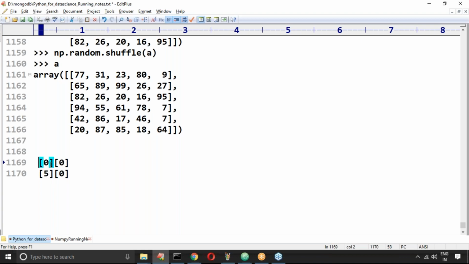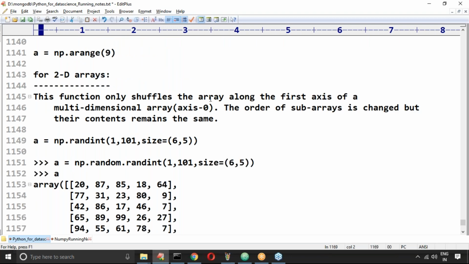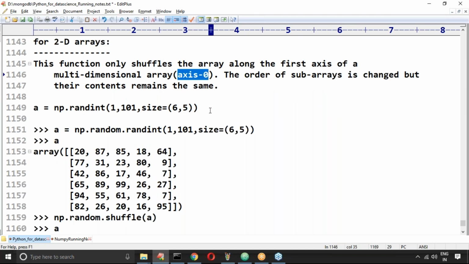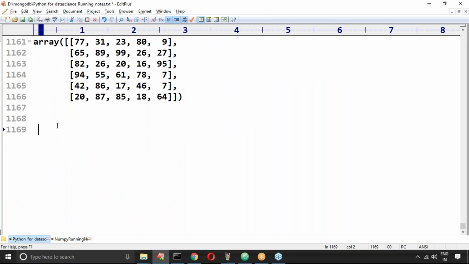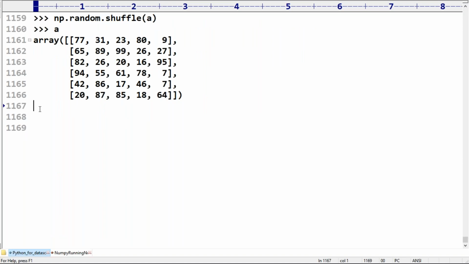So in the case of a multi-dimensional array, shuffle works along the first axis. First axis means axis 0. If it is a 2D array, axis 0 means with respect to the rows. The order of sub-arrays is changed, but their contents remain the same. Clear? Are you able to understand?